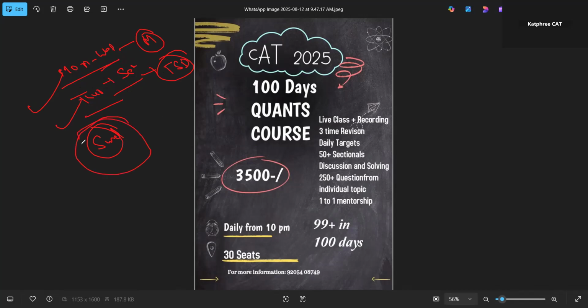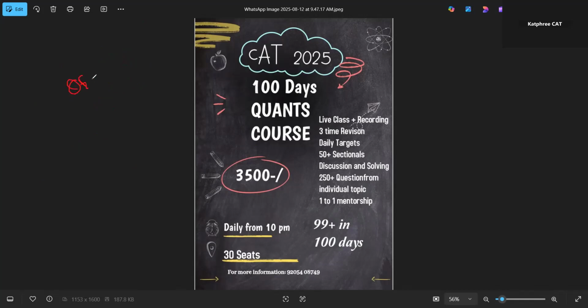Now let us talk about how we're going to cover the concept classes and what will be included. Let's pick a topic, quadratic equation. For example, we have three classes. The first two classes will be concepts, meaning whatever formulas and things there are in quadratic equation will all be explained in class itself. The third class will be question solving. We'll solve 20 to 22 questions of different varieties so that you get an idea of how to approach a quadratic equation question if it comes in front of you.